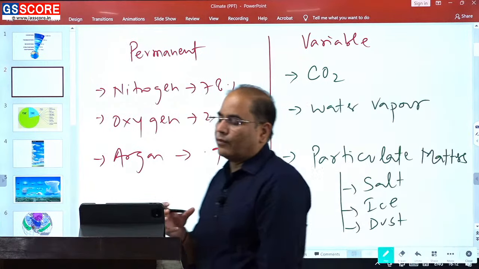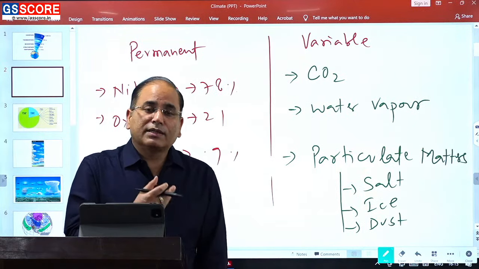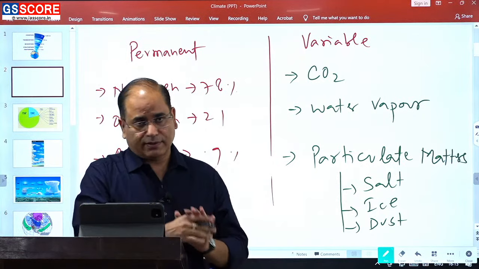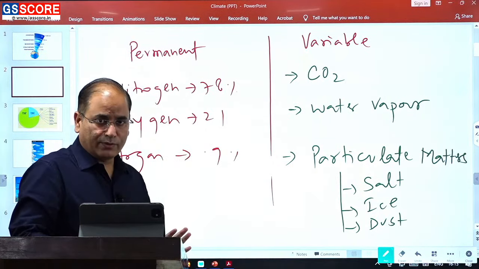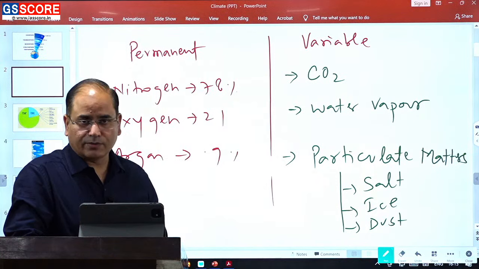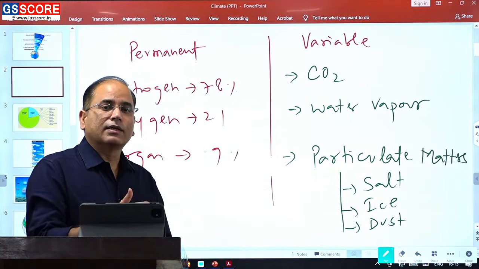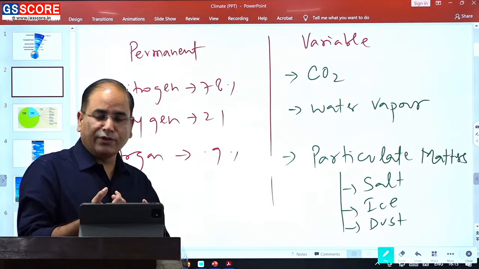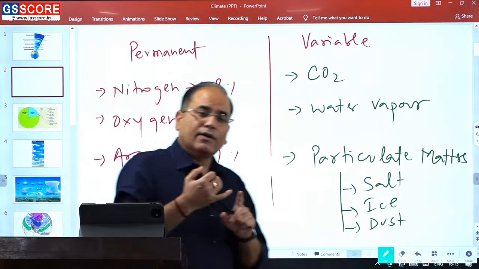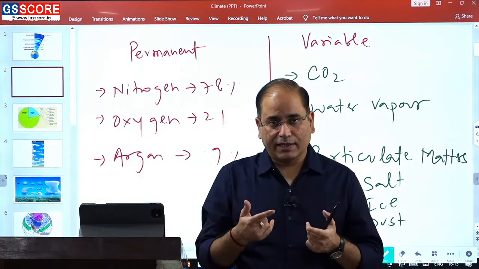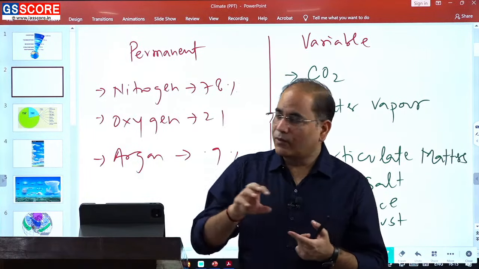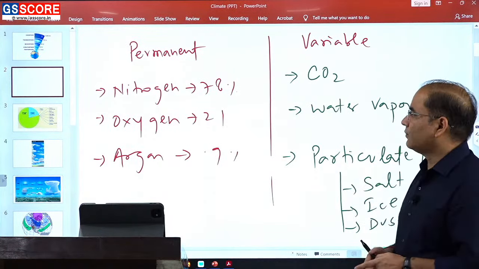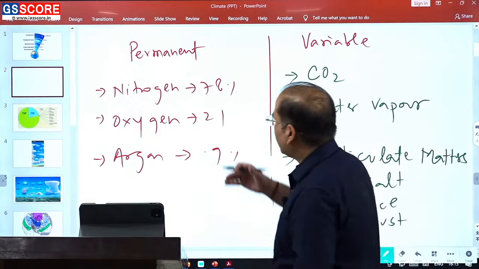Now, what are the things that you need to know around these facts, around this information? The very first thing that you need to know, this is the composition of atmosphere, but how these materials have been added. So the very first thing is from where these materials have been added, and the second thing, what is the role that these materials are playing. Now, first we will cover the role played by these materials.